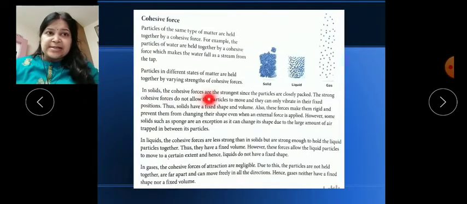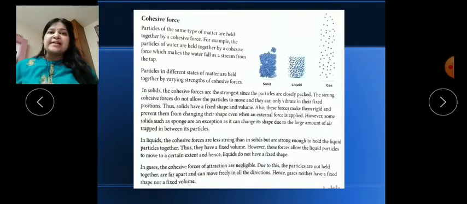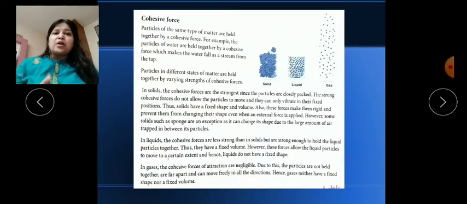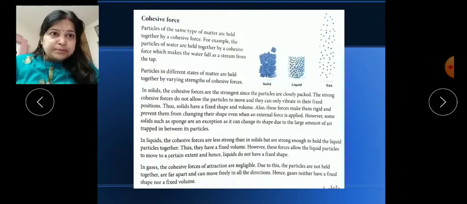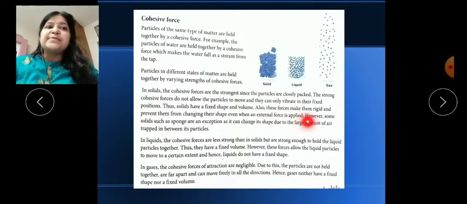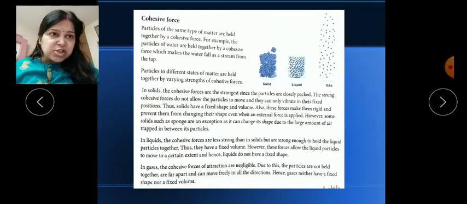In solids, it is written that the cohesive forces are the strongest. That's why molecules are tightly packed, and as I said, they do not flow, and they have a fixed shape and size. We cannot compress it. These forces make them rigid. So remember always, forces make them rigid and prevent them from compression. Even if we apply an external force, few solids can change their shapes.